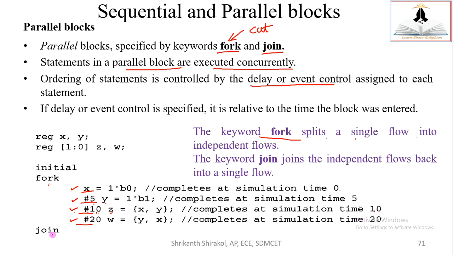After that, you need to join it. You should not keep it independent. You have to join it and return back the contents of the variables to the compiler as a whole, because it's an individual sequential block, the initial sequential block. Within that, we are making a parallel execution by using fork, and after that we'll join it and return back the same original characteristic of initial, which is sequential by its nature. So hence the keyword join joins the independent flows back into the single flow. That's the meaning. So that's a parallel block for you.